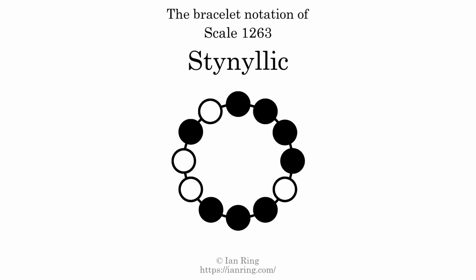This is a bracelet notation diagram of scale 1263. The shaded circles represent tones that appear in the scale, and they are read clockwise, starting at the top.